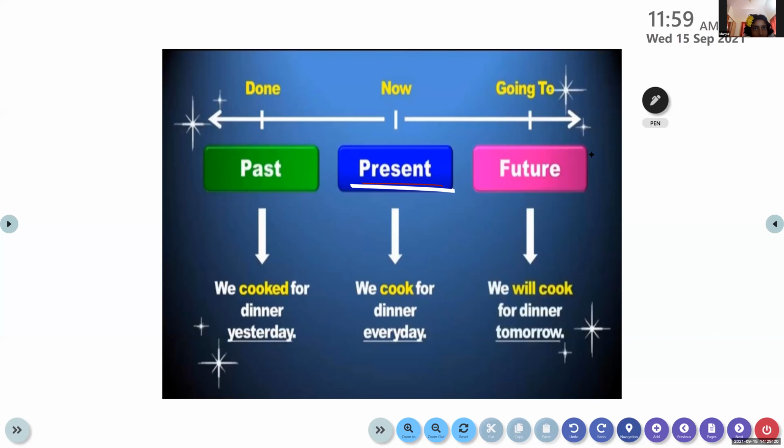Present, past, future. Clear to all of you? So the present tense indicates what is happening now.